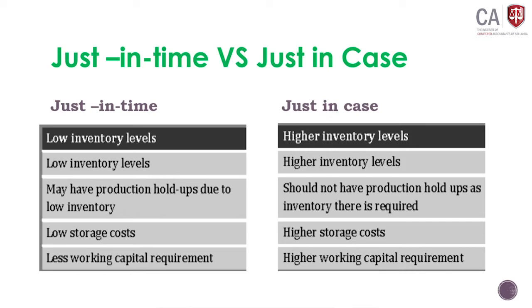Even if there's some issue relating to supply of goods, some disruption in supply, don't worry, because you are holding a high level of inventory. That is called just in case. But in just in time, you are holding a minimal stock only for critical material items or bottleneck resources. Others, you are not keeping inventory. Therefore, production flow can be disrupted. Low storage cost in just in time, because you are not holding much inventory, but high storage cost in just in case.